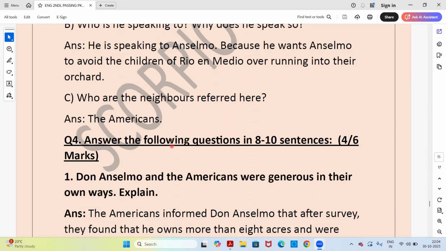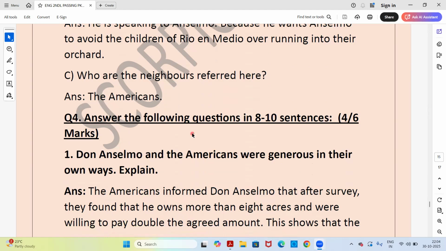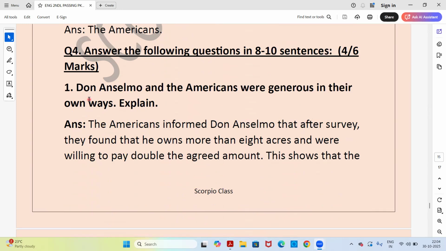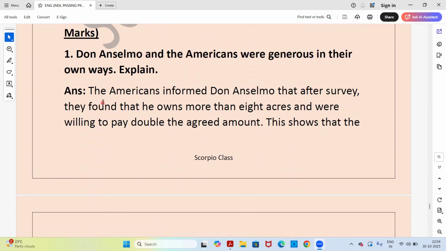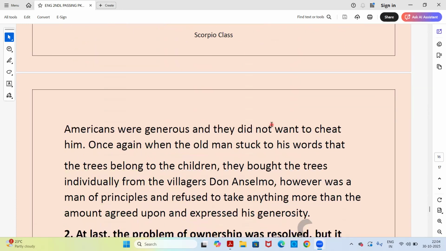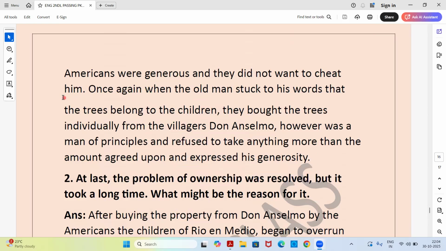So we complete our extract-based questions here. Now we move on to the 8 to 10 sentences answers. So let's quickly read out and clear this. Okay, so the first one. Don Anselmo and the Americans were generous in their own ways. Explain. Answer: The Americans informed Don Anselmo that after the survey, they found that he owns more than 8 acres and were willing to pay double the agreed amount. This shows that the Americans were generous and they did not want to cheat him.